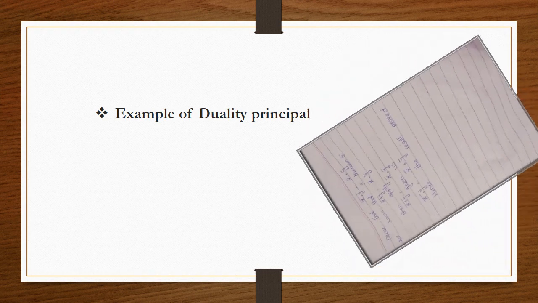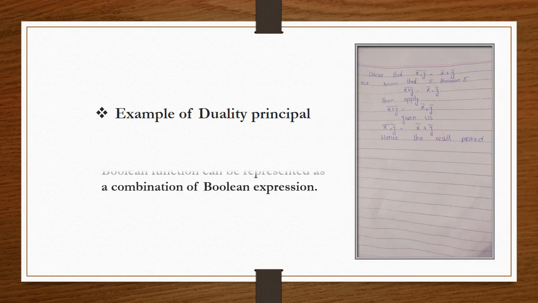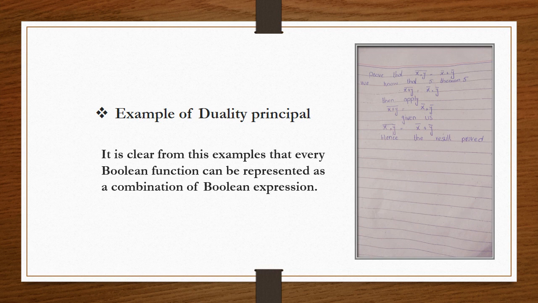(x y) bar is equal to x bar plus y bar. Here we use the fifth theorem of Boolean expression. The result is (x y) bar is equal to x bar plus y bar. It is clear from the example that every Boolean function can be represented as a combination of Boolean expressions.